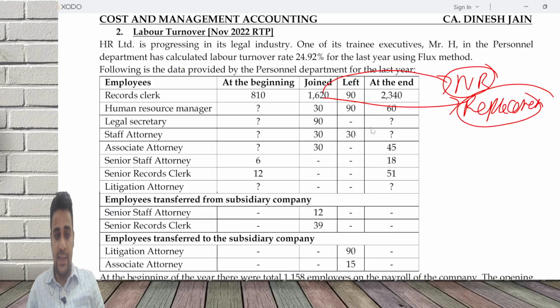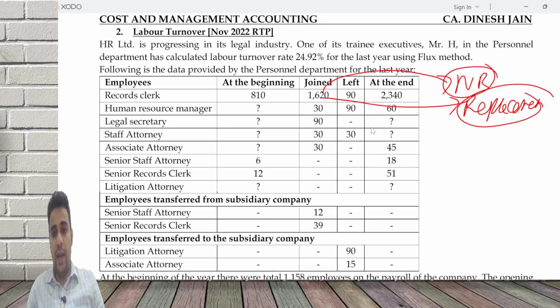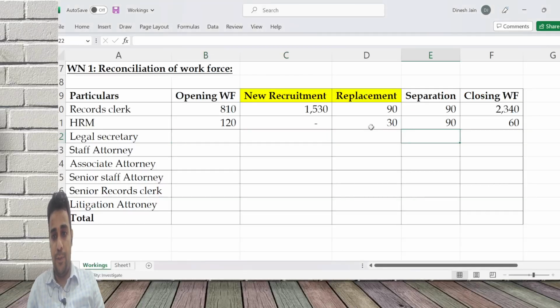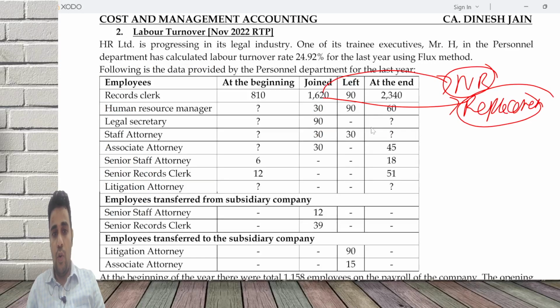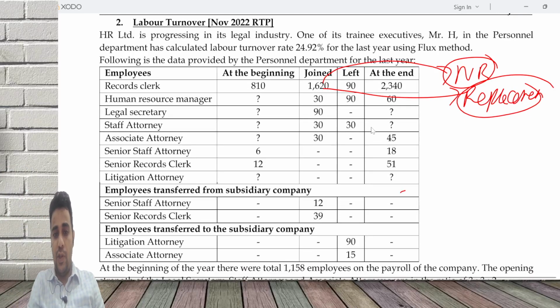Then comes legal secretary, where I don't know the opening. I know the joined figure. Left is 0. If left is 0, replacement will also be 0. Joined is 90. I don't know opening. I don't know closing. I'll see how to fill it later. Missing data: opening is not known, closing is not known. A few places we also have this. This I'll factor in sometime.